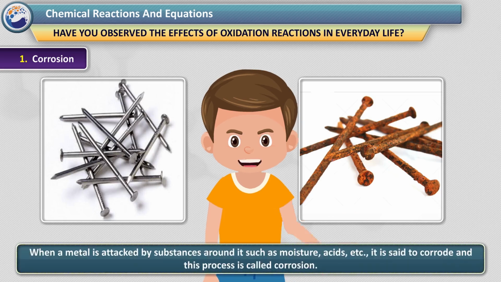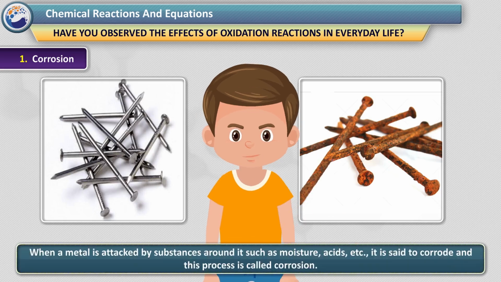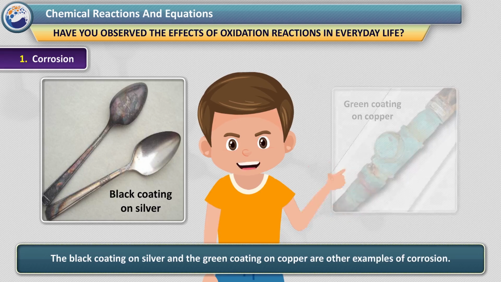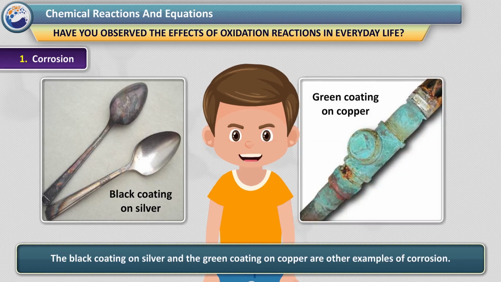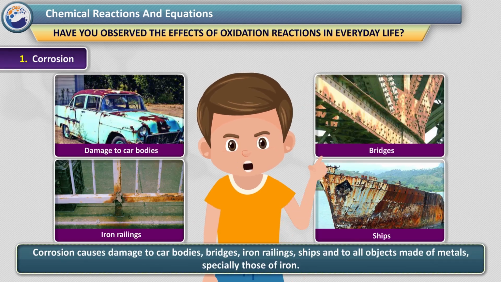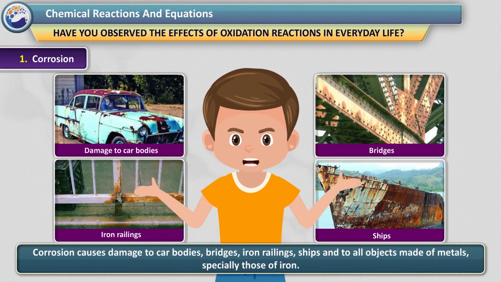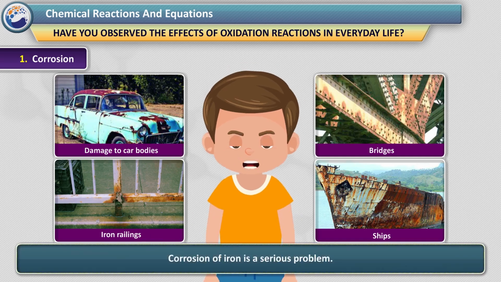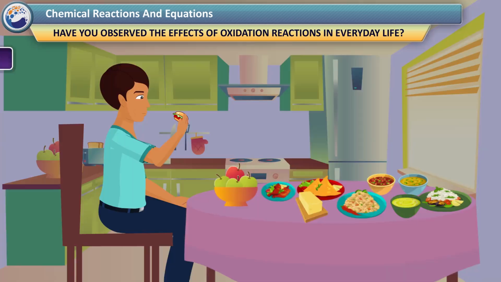When a metal is attacked by substances around it such as moisture, acids, etc., it is said to corrode, and this process is called corrosion. The black coating on silver and the green coating on copper are other examples of corrosion. Corrosion causes damage to car bodies, bridges, iron railings, ships and to all objects made of metals, especially those of iron. Corrosion of iron is a serious problem.